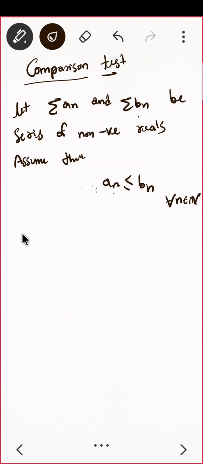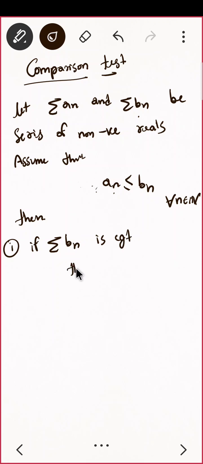Okay, then first one is if summation of Bn, that is जो बड़ा वाला है, if summation of Bn is convergent, then summation of An is also convergent. That is, अगर बड़ा वाला सीरीज कन्वर्जेंट है तो छोटा वाला भी कन्वर्जेंट है.